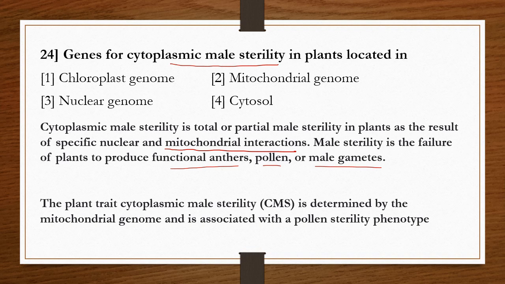Cytoplasmic male sterility, short form CMS, is determined by the mitochondrial genome and is associated with the pollen sterility phenotype. Phenotype means external feature. Okay, and it is determined by the mitochondrial genome. So the correct answer is option 2.